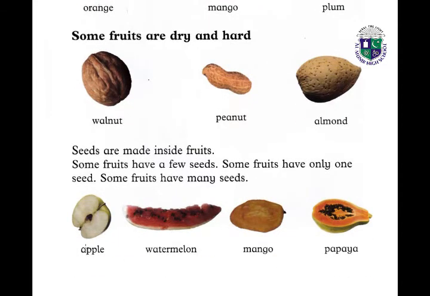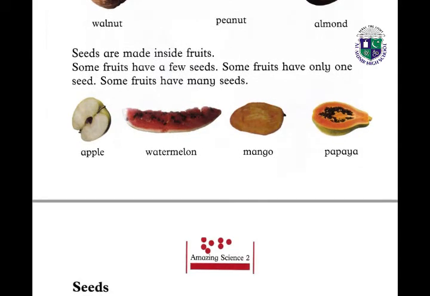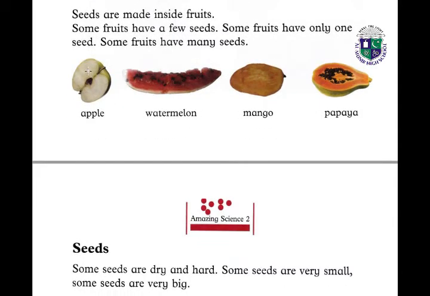Like apple has a few seeds. Watermelon has many seeds. And mango has only one seed, and the papaya has many seeds. So you understand that some fruits have a few seeds like apple. Some fruits have many seeds like watermelon and papaya, and some fruits have only one seed like mango.